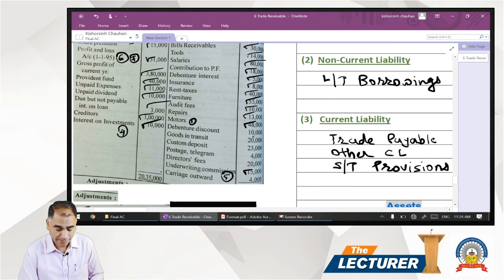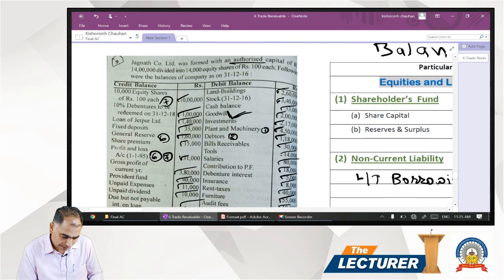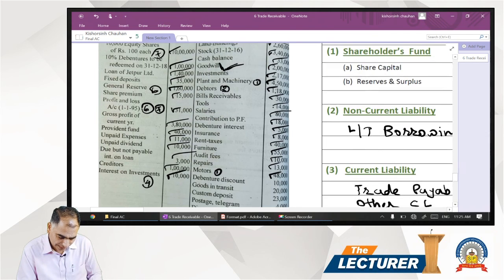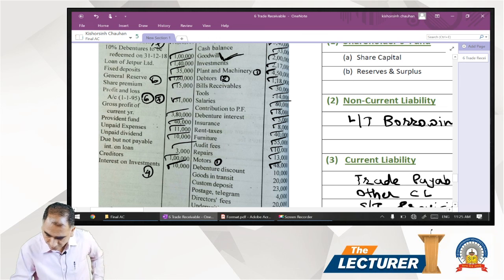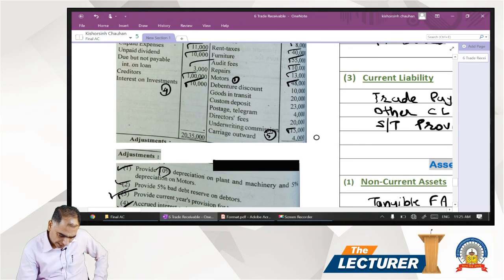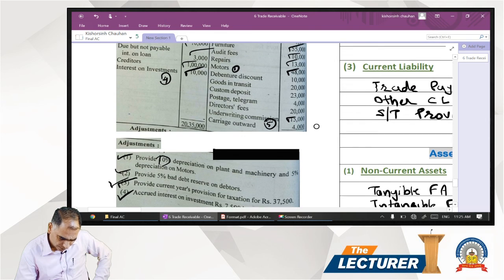Debenture discount, debit balance. So debenture discount 10,000. There is an adjustment. Debentures to be redeemable. If you see when it is redeemable, it is 18. So this is our year 16, 17, 18. After 3 years it is to be written off. And if you see, is there any adjustment on the debenture? So there is no adjustment as such, but there is a hidden adjustment.